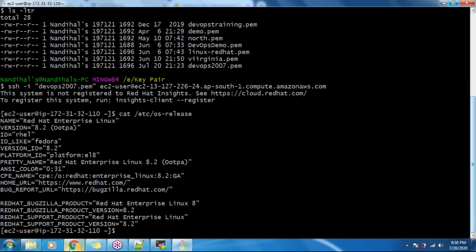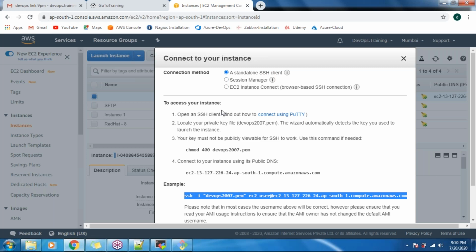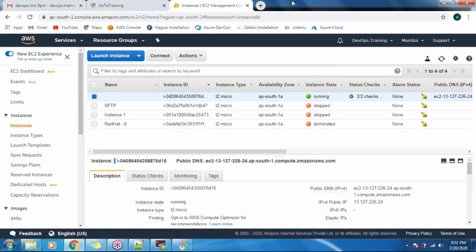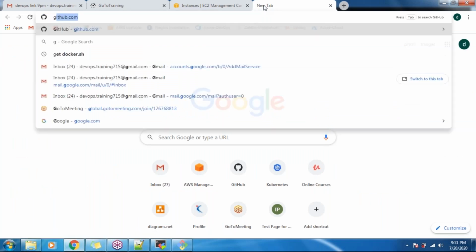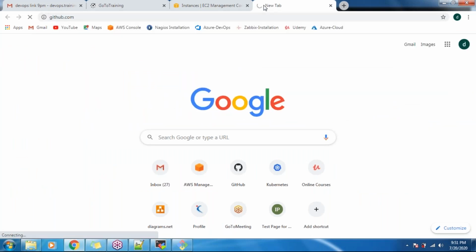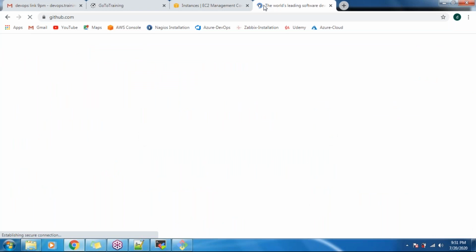Then we will continue with GitHub, that is the tool, guys. Before that, we need to work on creating some repositories. For creating the repositories, go to github.com.